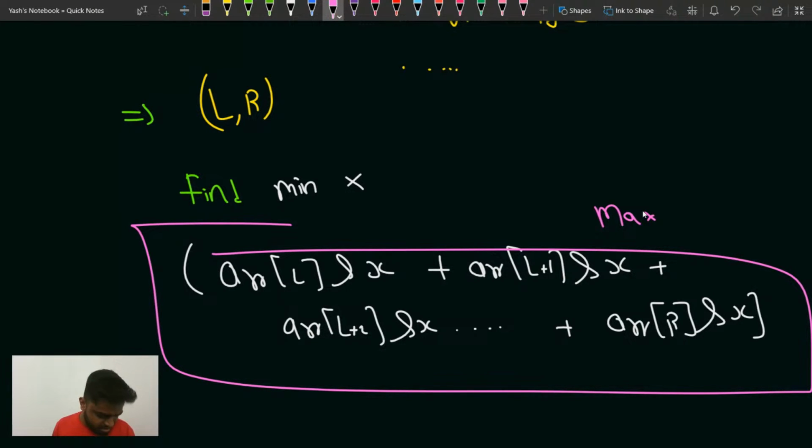Yes, I kind of agree. I was getting TLE in this one. No, in this problem you will not get a TLE, because you have to use the prefix concept here, since L and R is given. So you have to find something in the L and R range.